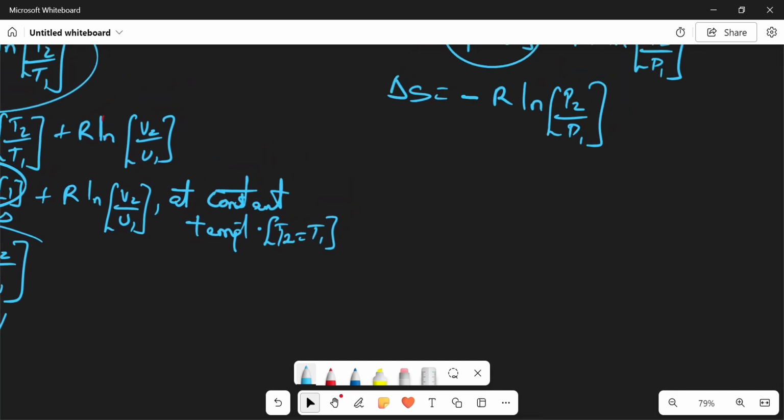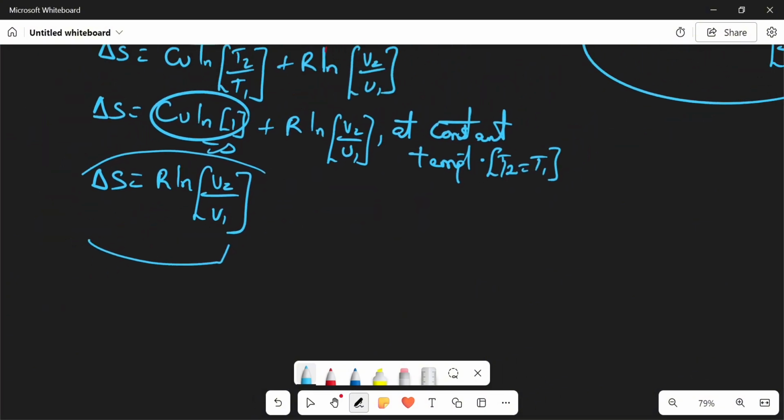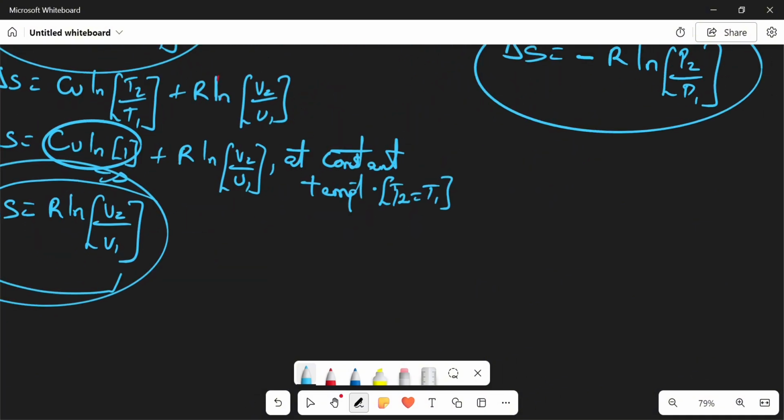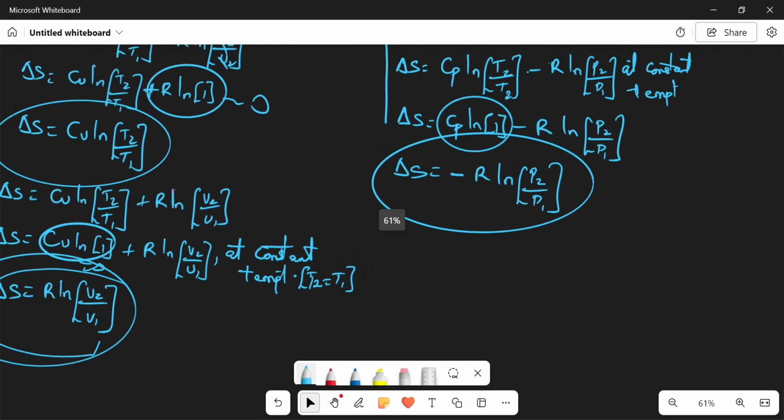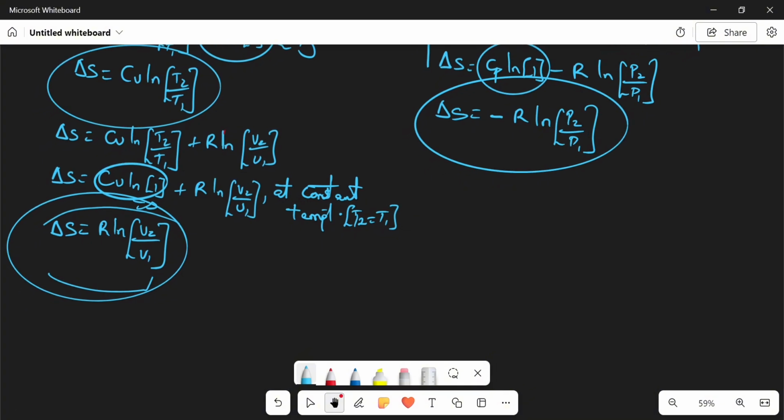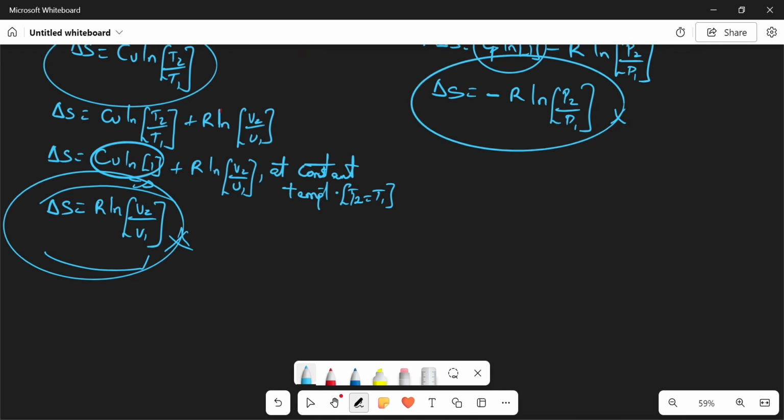So at constant temperature we can have this particular formula for change in S, or we can equally have this, depending on what we are relating it with. Are we relating it with volume, or with pressure? If you are relating it with volume, we know we have this, and if you are relating it with pressure, we know we have this. So that's it. Let's take notes. Good. So we have gotten our change in entropy in terms of volume and in terms of pressure at constant temperature. Okay, let's move on to the next part.